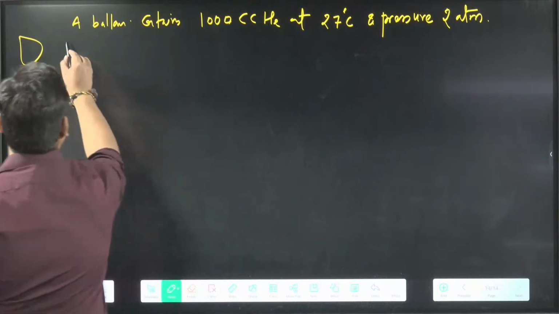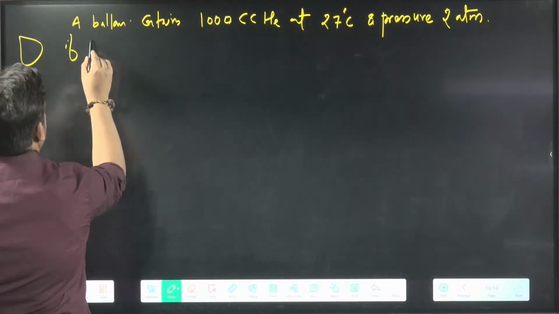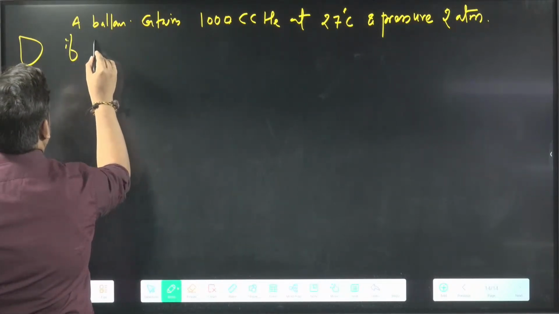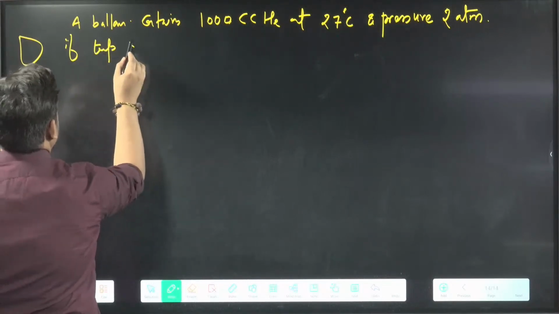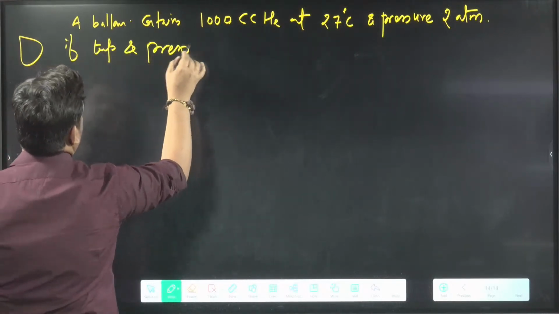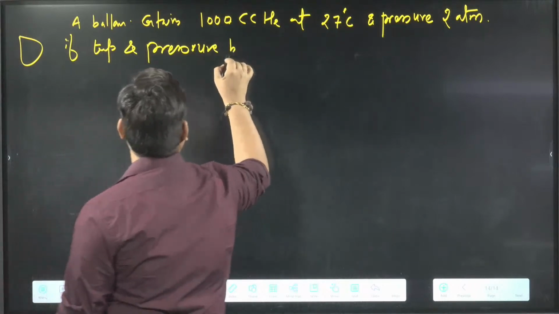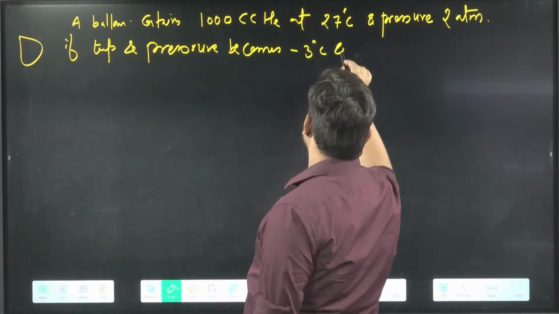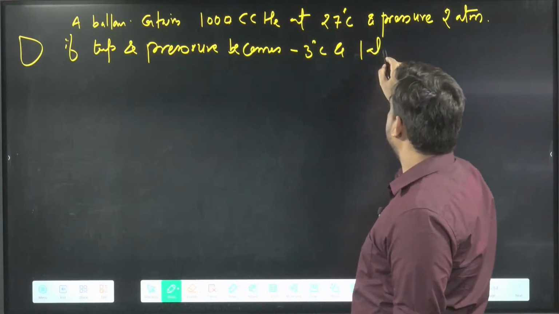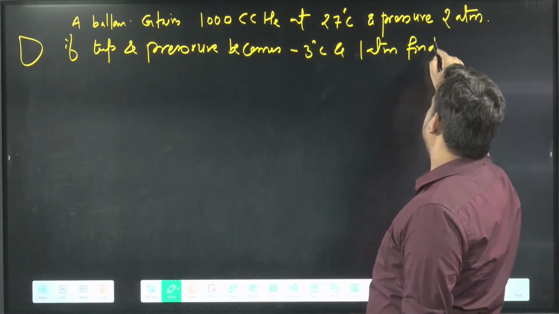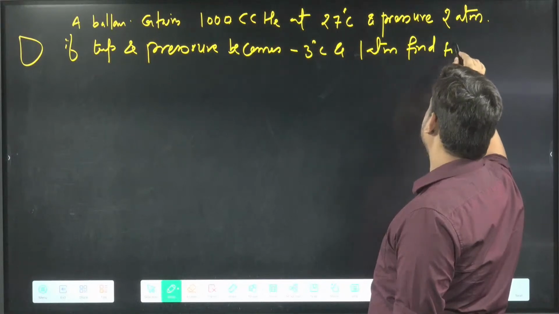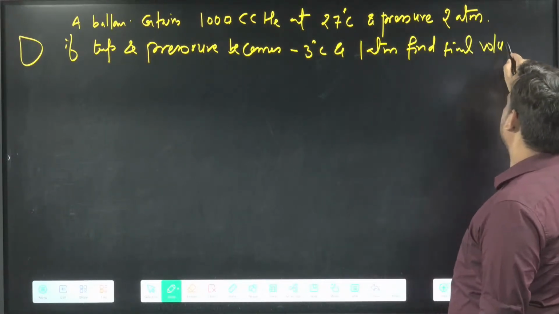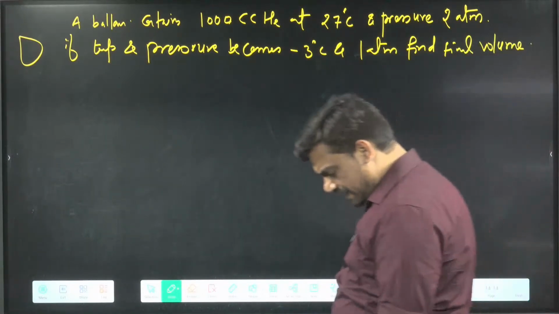If temperature and pressure become minus 3 degrees Celsius and 1 atm, find the final volume. So we have to find the final volume here.